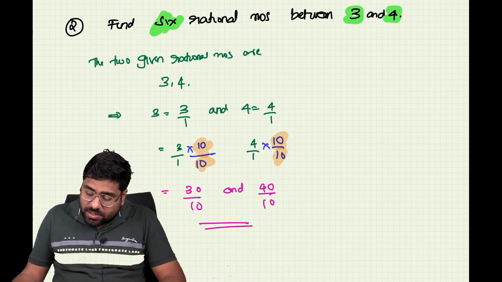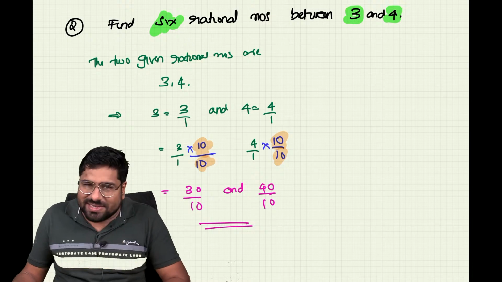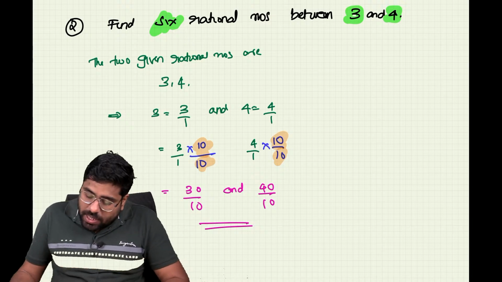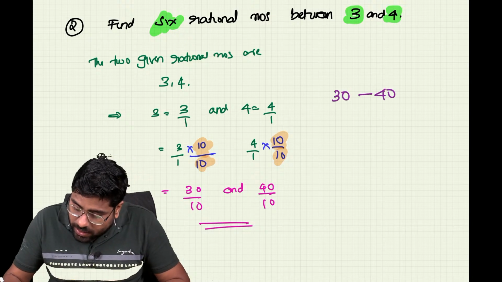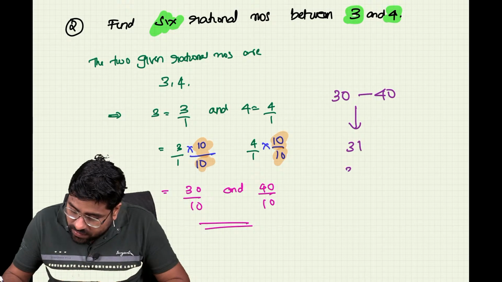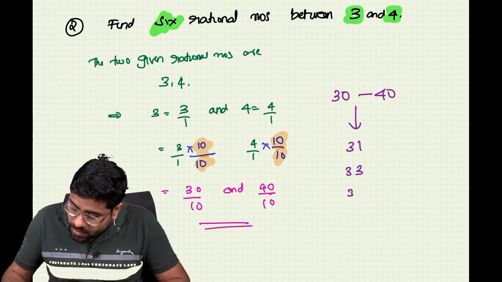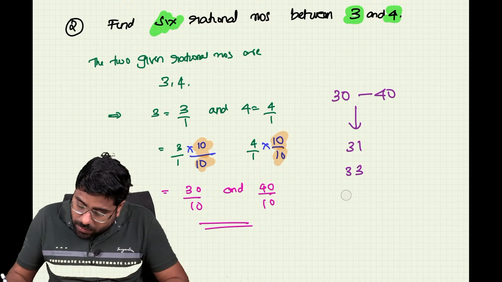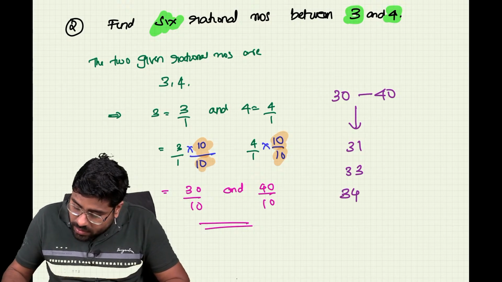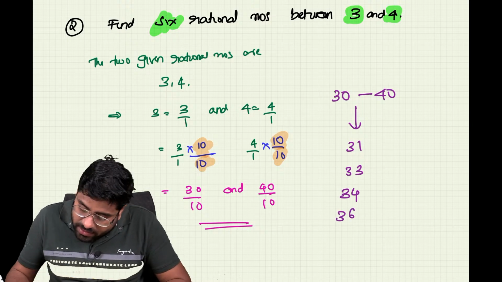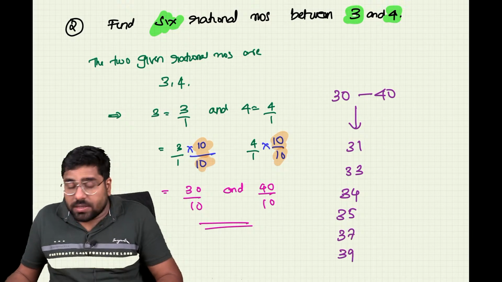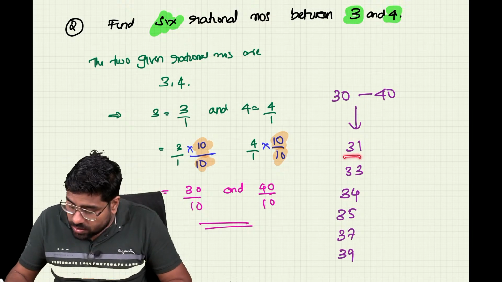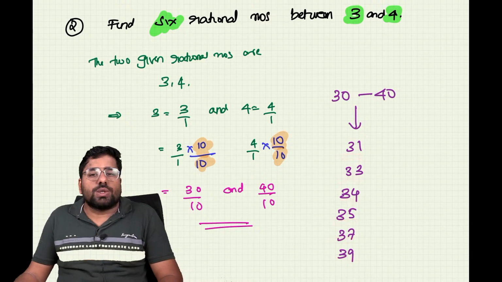Yes. Now let us try to solve the questions, and the questions are going to be interesting. It is going to become more interesting. Don't worry. Let's find out the numbers. So between 30 and 40, I am going to select certain numbers. It is going to be 31, 33, 34. 36 select பண்ணிக்கலாம், இல்லைனா 35 எடுத்துக்கலாம், பரவாயில்ல. 35, 36 and 37. I am taking this much number. So எவ்வளோ numbers ஆயிடுச்சு? 1 2 3 4 5 6, 6 numbers.